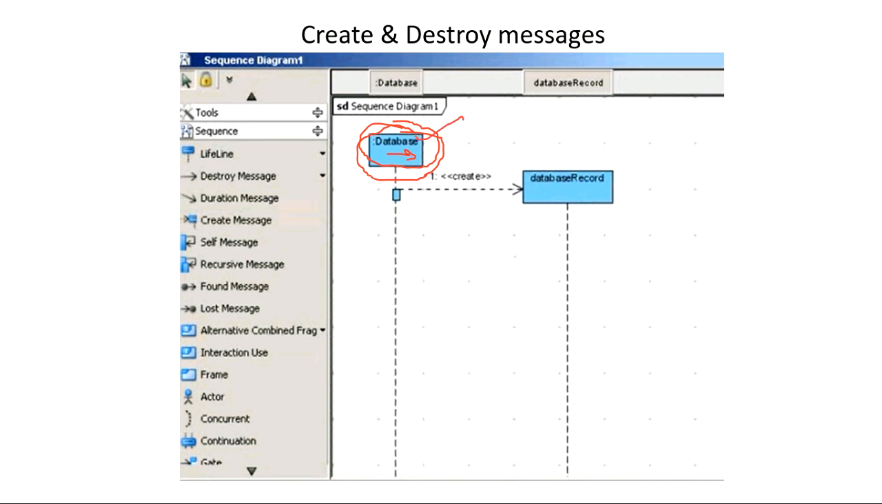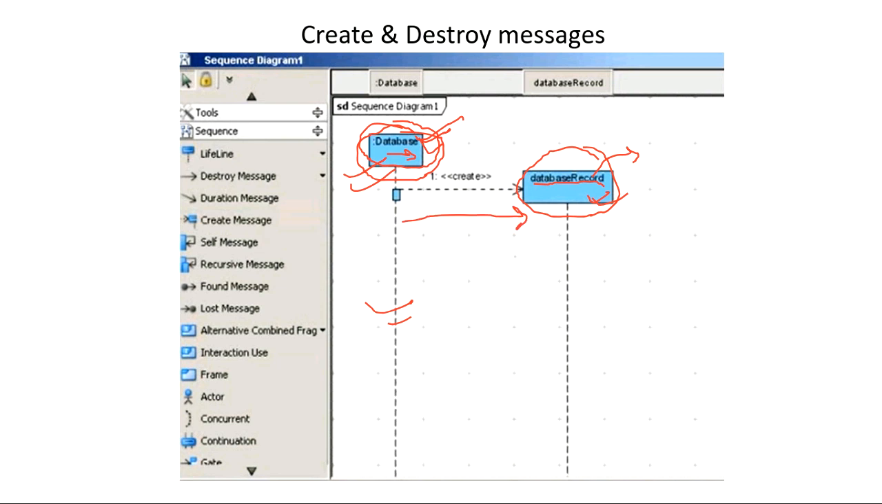Okay, and with this we have seen that a participant can create another participant also. Now see this database record, it is not on the left or right of any colon. So this is the direct object name. This is the object name, database record. Fine. So this anonymous instance of the database class, this object which was not having any name, created a new object, that is database record.